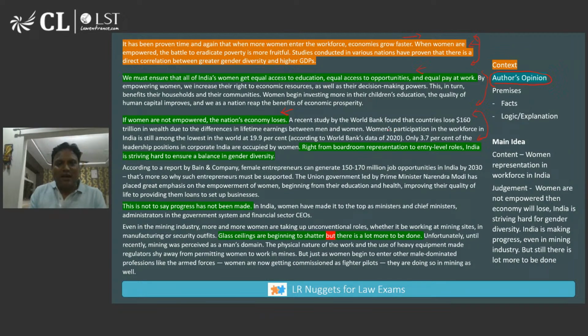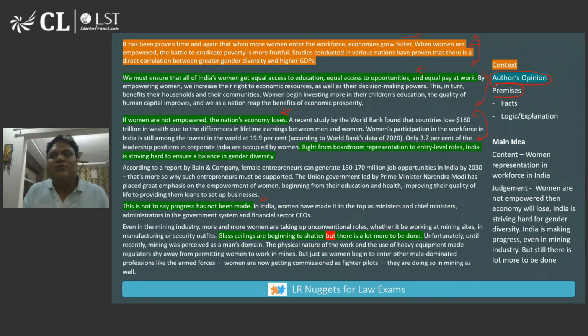So if you focus, things in green are opinionated, and every time an opinion comes, just above or below it will be supporting premises or evidence for why I am saying this particular thing.